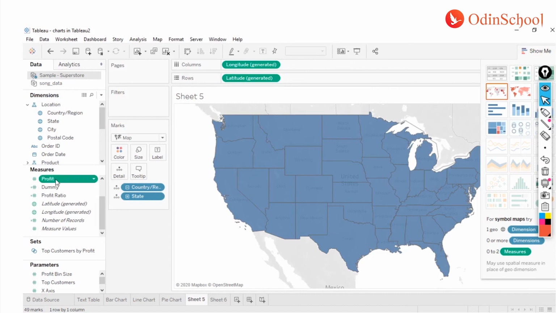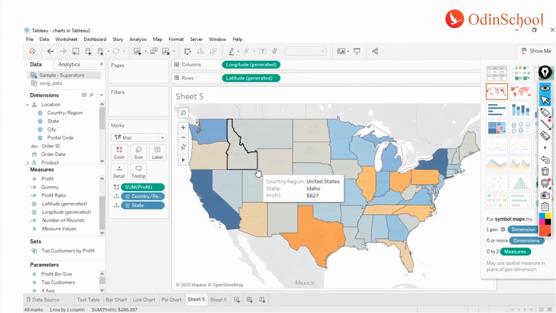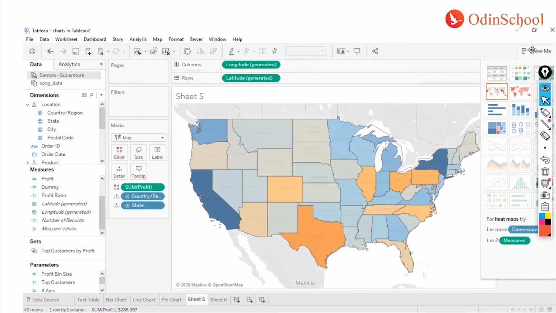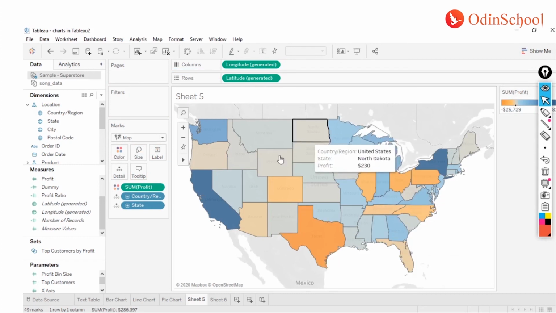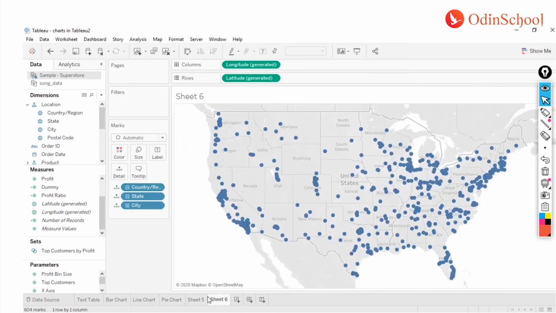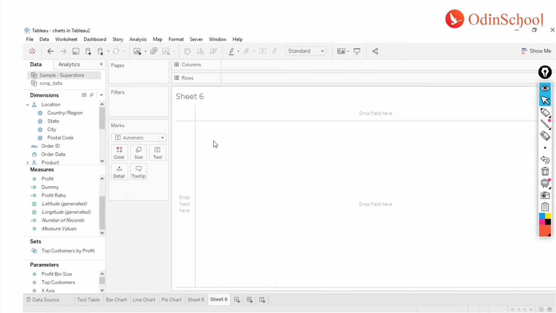Adding the measures to it is like you just drag and drop this one into the color shelf. Boom, there you go. And you will have a beautiful representation of how each state looks like, right? So that's about a map. Again, there are a lot of things that you can do using a map, but I'm just going to give you an introduction for now, and we'll skip the rest of the things so that we'll dwell into the enhancements of this in later sessions, right?